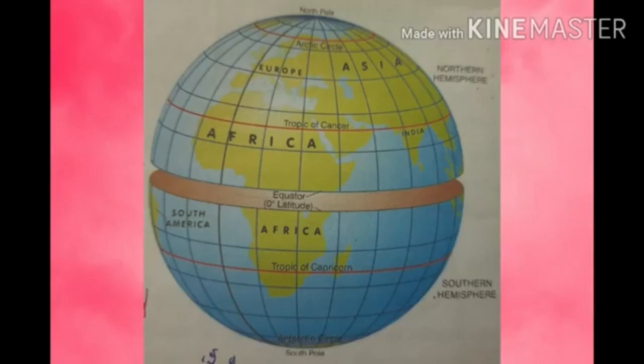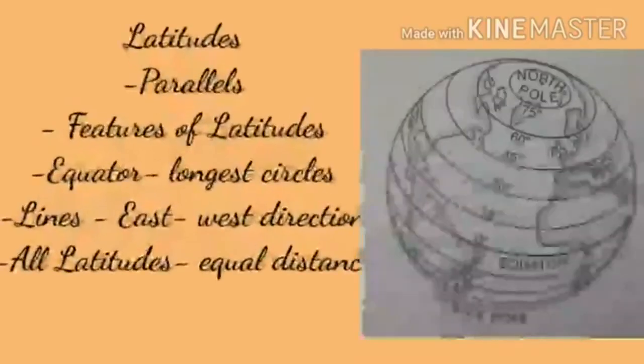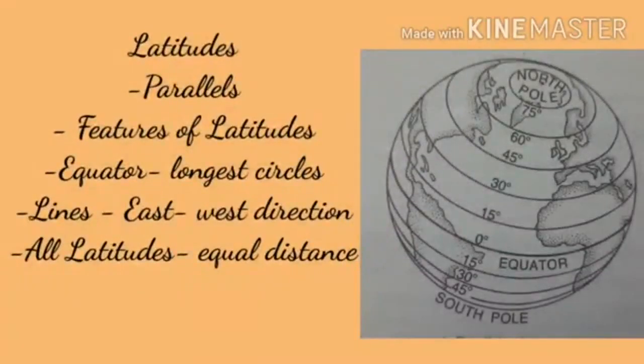Then the semicircles running from north to south are called the lines of longitude or meridians of longitude. Children, let us learn latitudes.